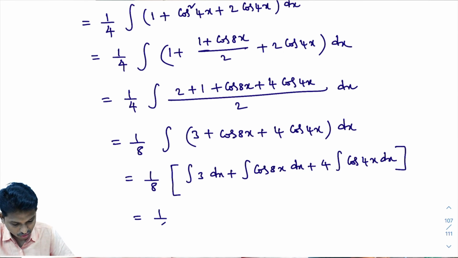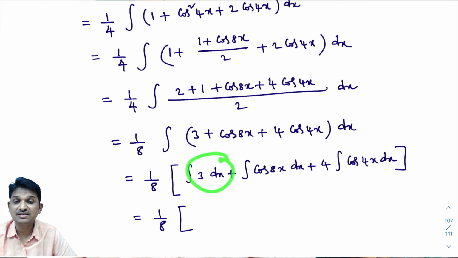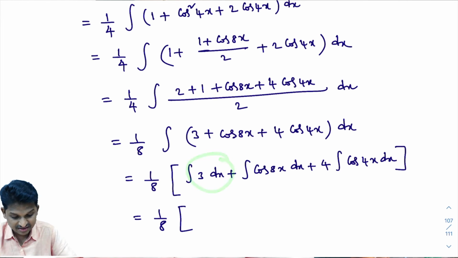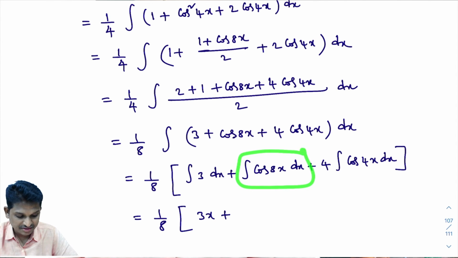That equals 1 by 8 into the integral of 3 dx. You know the integral of k dx is kx plus c. So the integral of 3 dx is what? The integral of 3 dx is 3x, plus the integral of cos 8x dx. As you know the integral of cos x dx formula, directly you can write the integral of cos 8x.